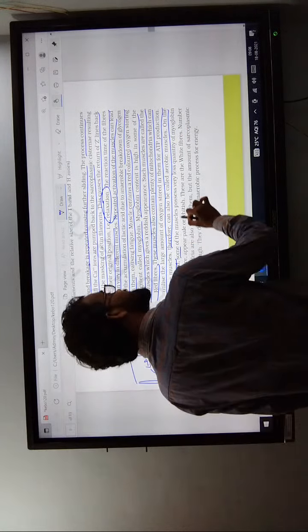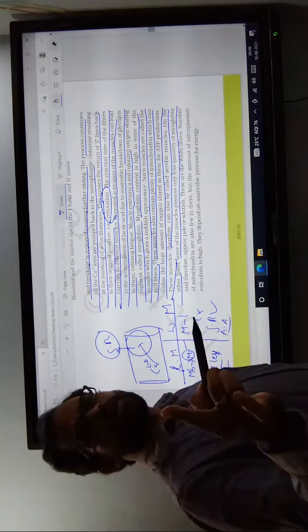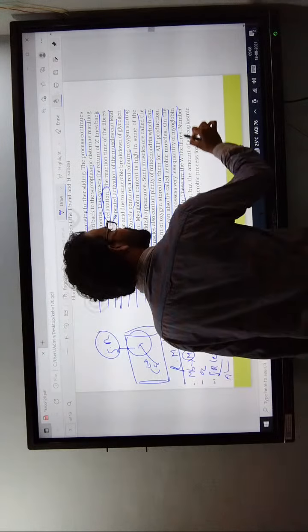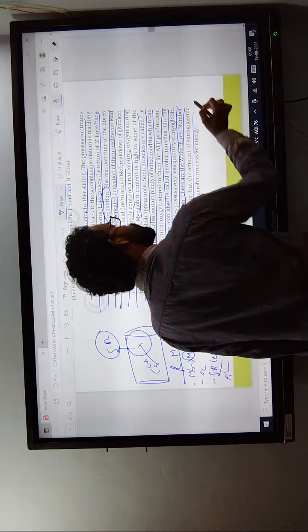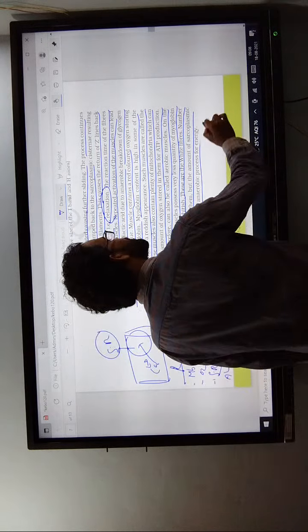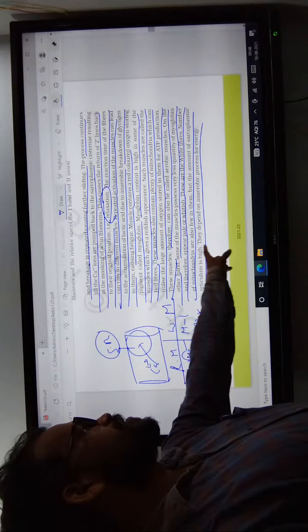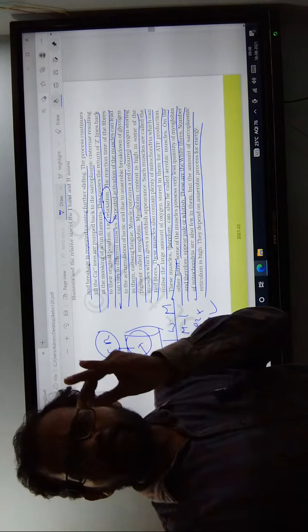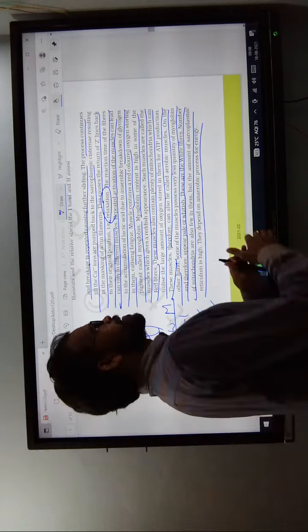On the other hand, some muscles have a very small quantity of myoglobin, which gives a white appearance. These are white fibers. The number of mitochondria is also less, and they participate in anaerobic respiration.